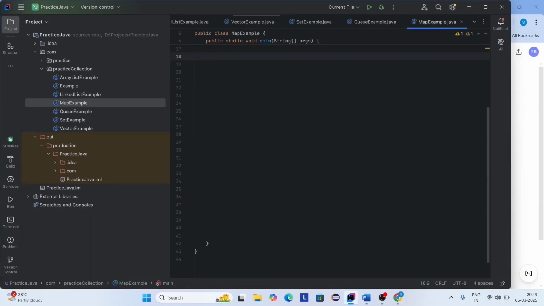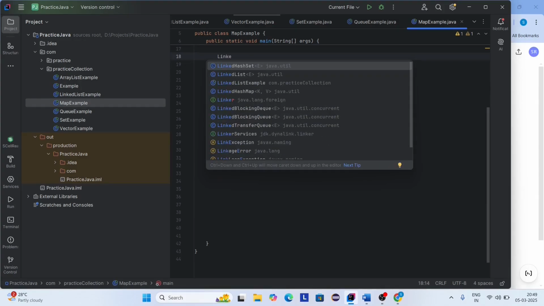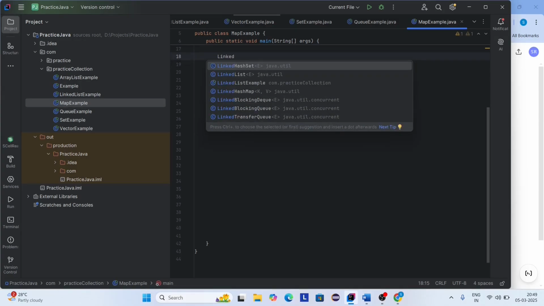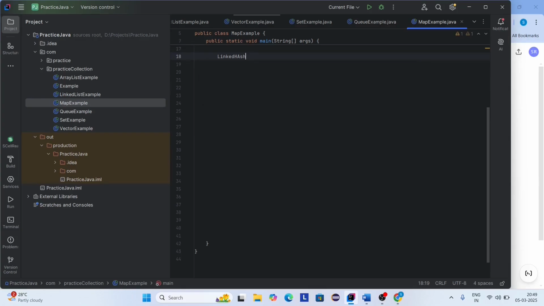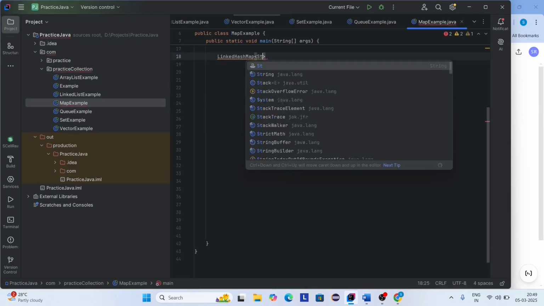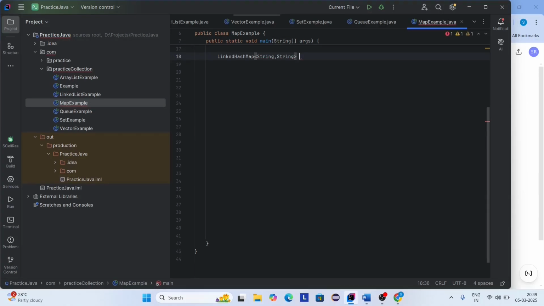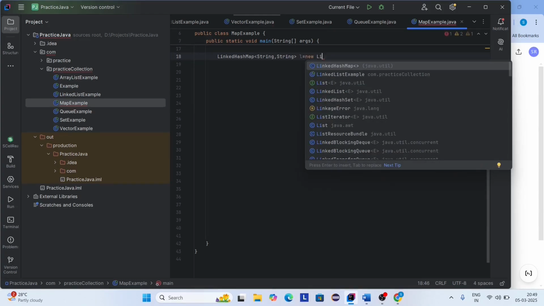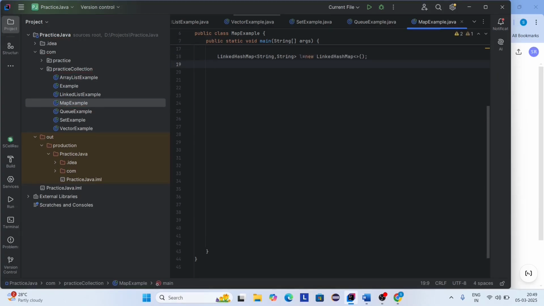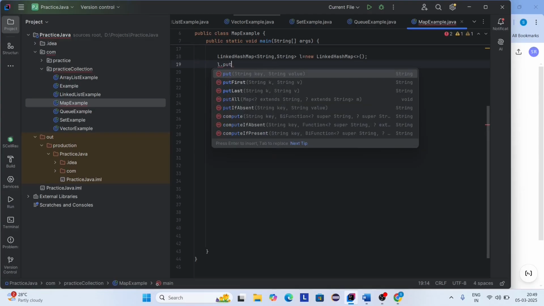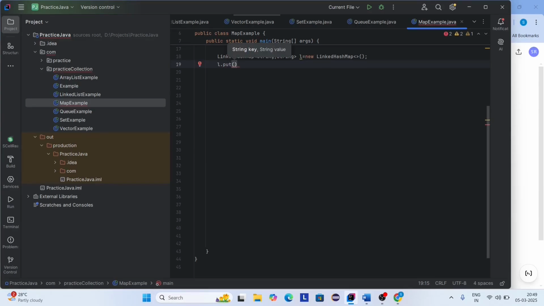Now I want to create an object for LinkedHashMap. So here I'm giving a type as string, comma string. L equals new LinkedHashMap. Now I'm adding key and value pair. So L dot put method is used to add key and value pairs.